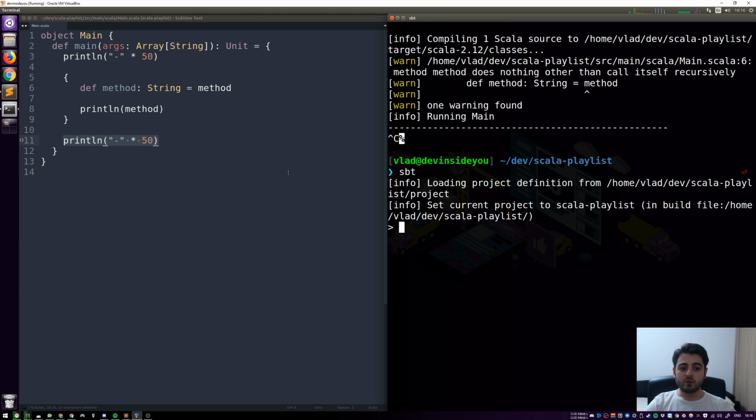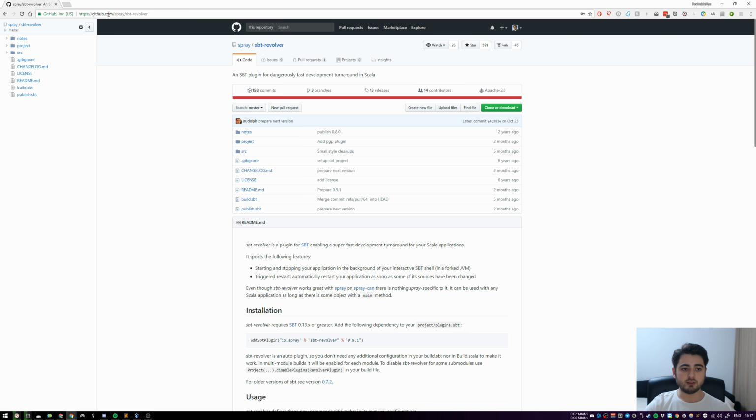Before we continue, we are going to produce a situation like this quite a few times in this video, sometimes on purpose, sometimes not on purpose, and I don't want to kill SBT every time. Therefore there's a very awesome plugin called SBT Revolver that we're going to be using. If we go to this URL, github.com/spray/sbt-revolver, then we see this plugin.